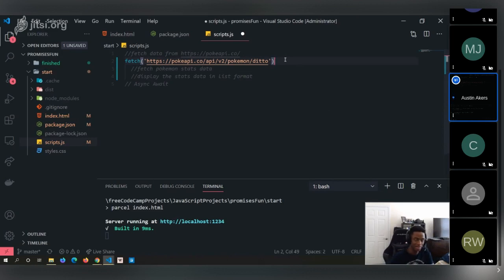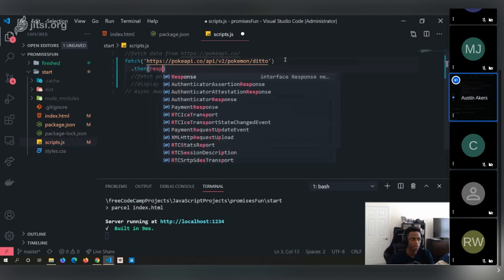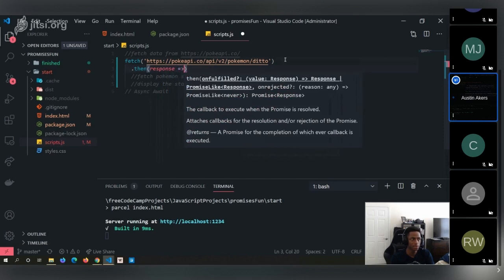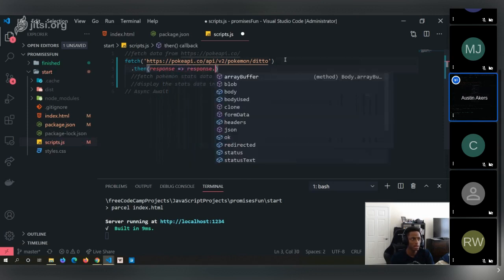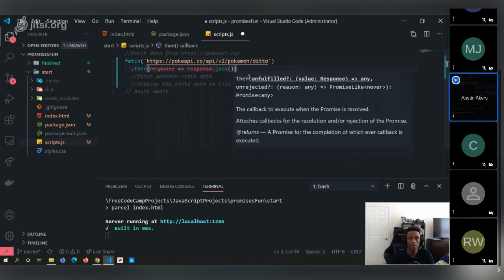And so, as I said, we're going to fetch data from this, right? Well, then after we fetch this data, let's see if we get a response, right? So let's take this response, and does anyone here know what the .json does? Anyone here know what that does?